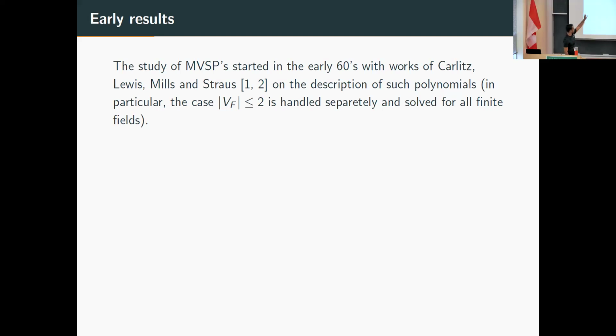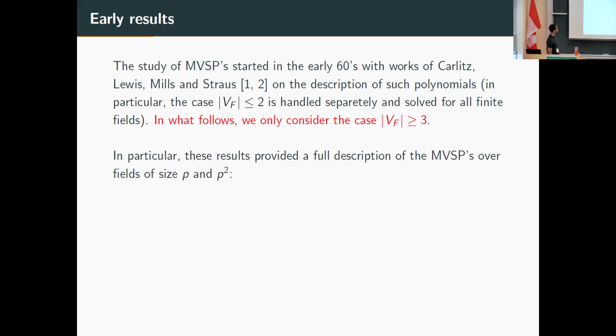I'm just going to exclude two cases here, the MVSPs whose value set size is 1 or 2, so it's constant, or just assume two values. This is actually handled separately, and it's actually very easy. We just do some Lagrange interpolation because the field is finite, so it's easy to handle these two cases. So from now on, we only consider cases where the value set has at least 3 elements.